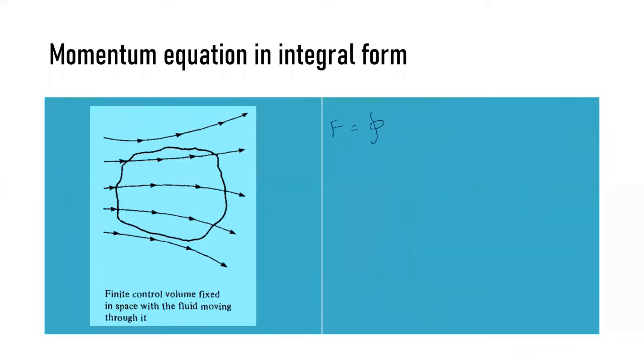the volume integral over V of rho f dV, and then minus the surface integral over S of p into dS, plus the surface integral over S of tau, yes, this is tau, into dS. So this is your F and this is your equation number 3. So we have solved for the left hand side of Newton's second law.